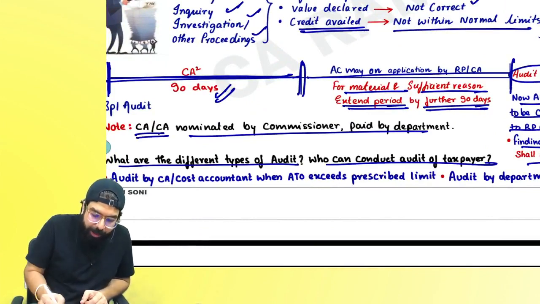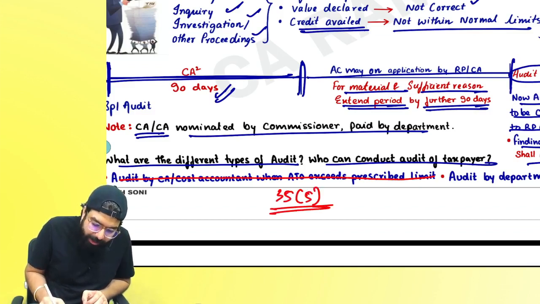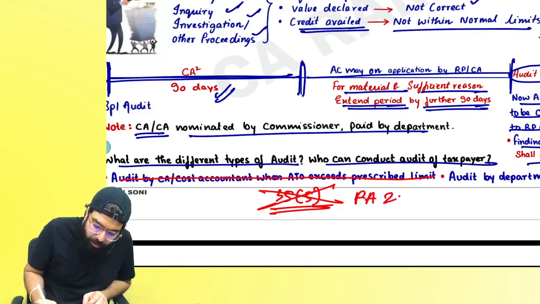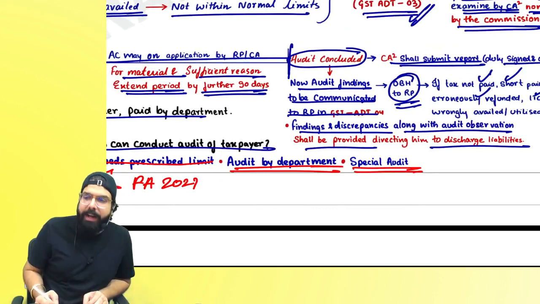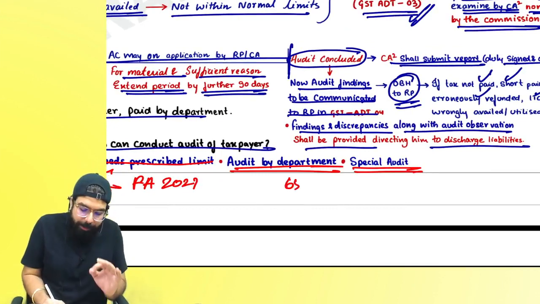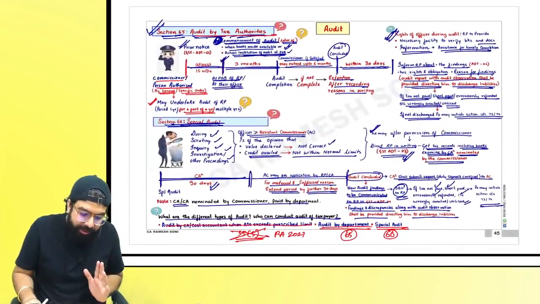Always remember, the audit under section 35(5), which was required to be done by a chartered accountant or cost accountant, has been deleted by the Finance Act 2021, and hence there are only two types of audit: audit by department and special audit. Audit by department is under section 65, special audit under section 66.